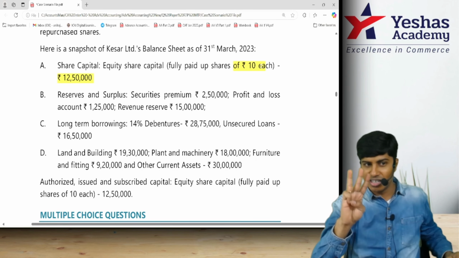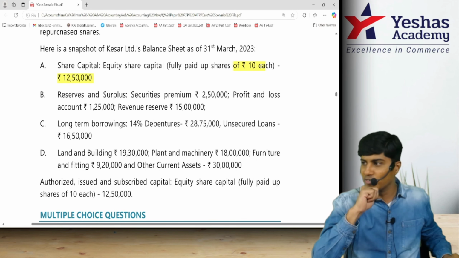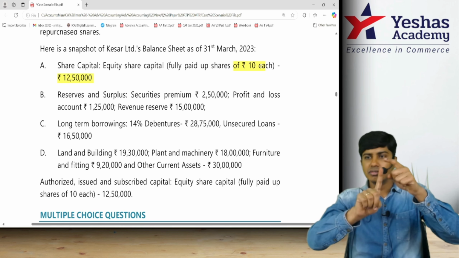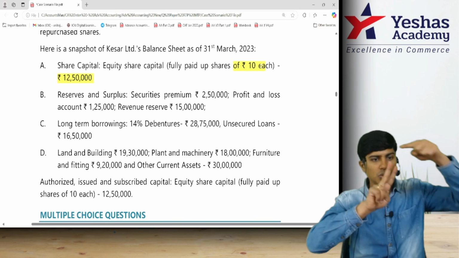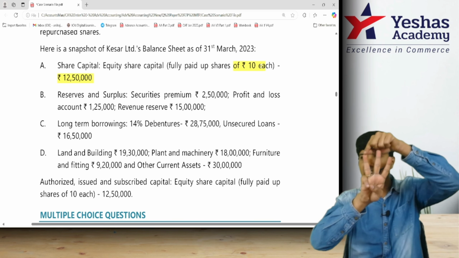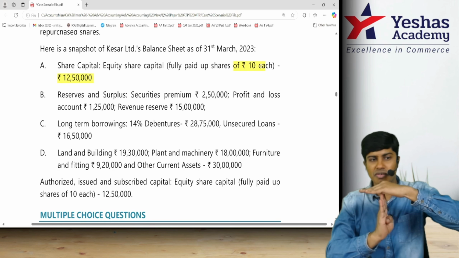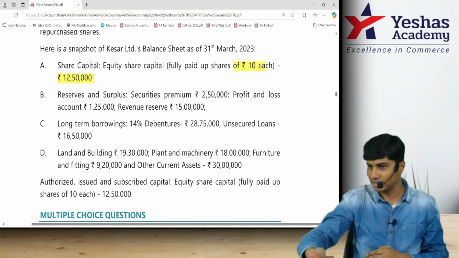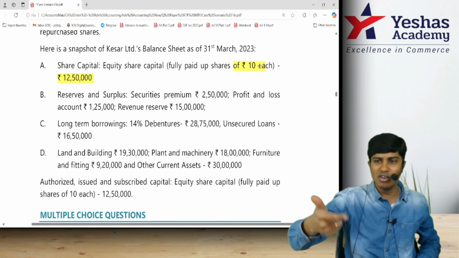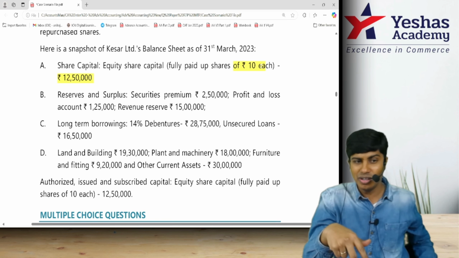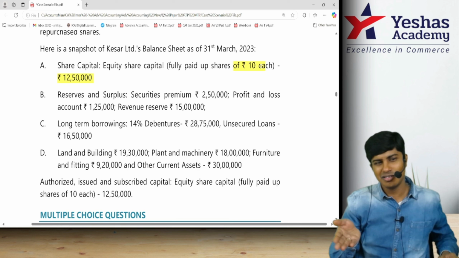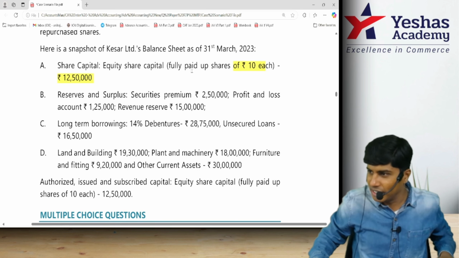Come to the last part, not this, in our discussion that we did. There are three tests that are supposed to be done to determine the maximum number of shares that can be bought back. Number 1, debt equity ratio test. Number 2, resource test. Number 3, share outstanding test. But we will start with the share outstanding test. Then we'll do the resource test. Finally, we'll do debt equity ratio. Let's do the share outstanding test.